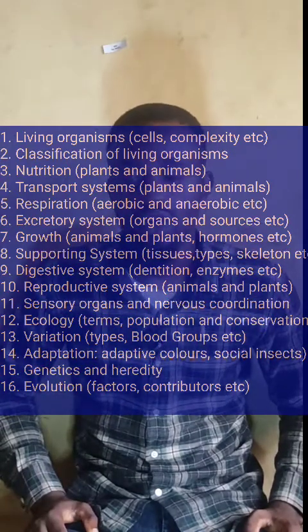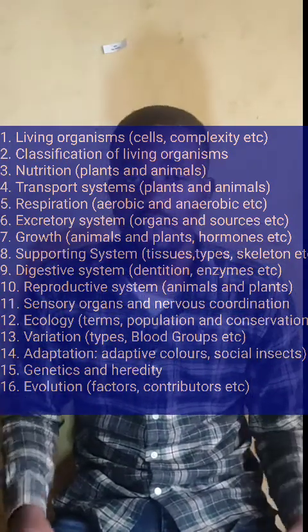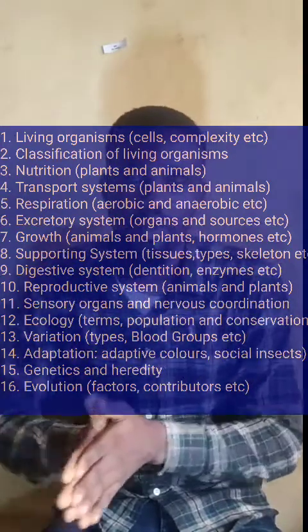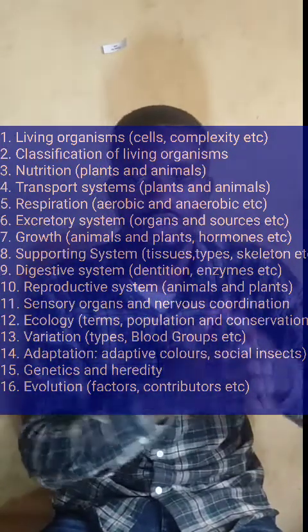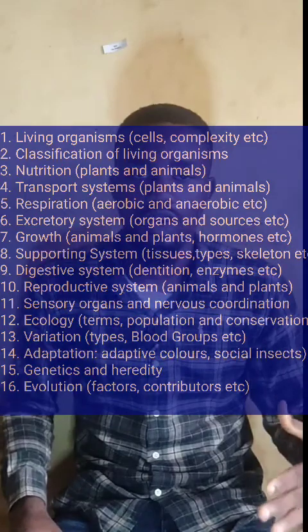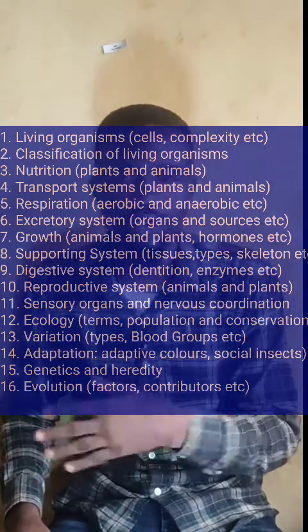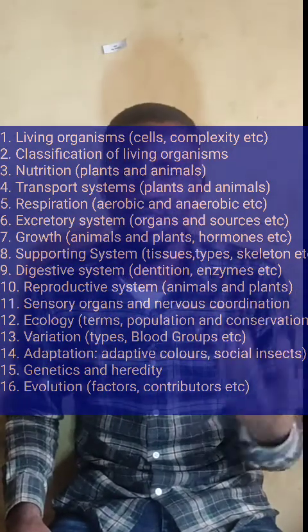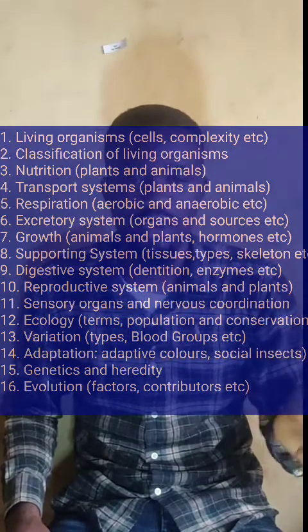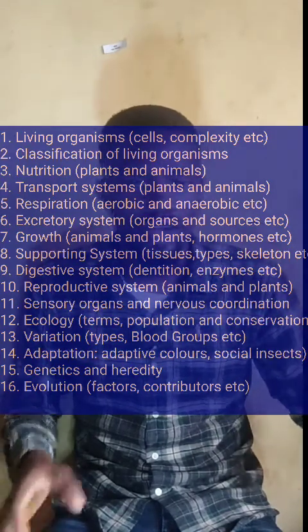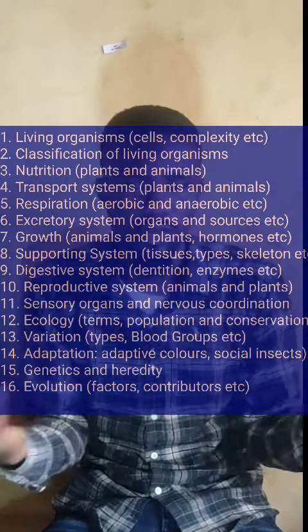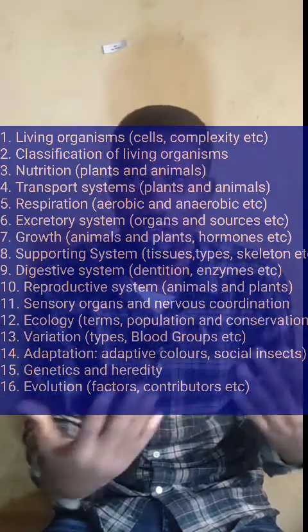Now, another topic is supporting system. Supporting system in plants and supporting system in animals. Supporting system in plants, that is the tissues in plants. You have to know about the tissues. You have primary tissues and vascular tissues, the function of xylem, parenchyma, their functions, what is the function of phloem, and the parts of each of these tissues.